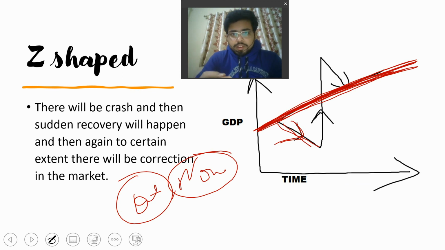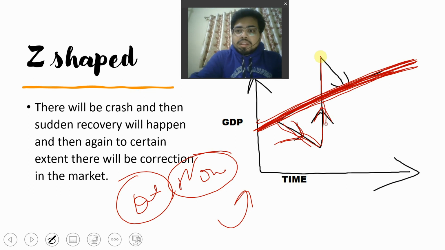Due to the festive season, the market started to work, the market started to rise. So the market rose, but it rose more than the normal graph. It is like this one.